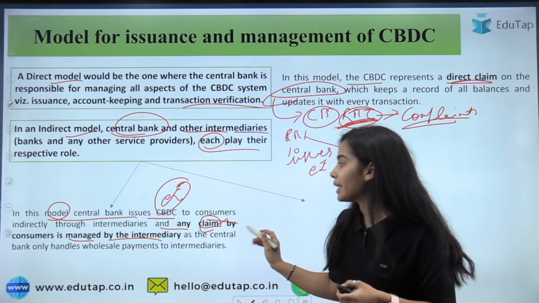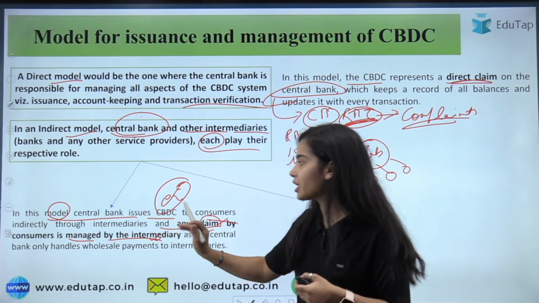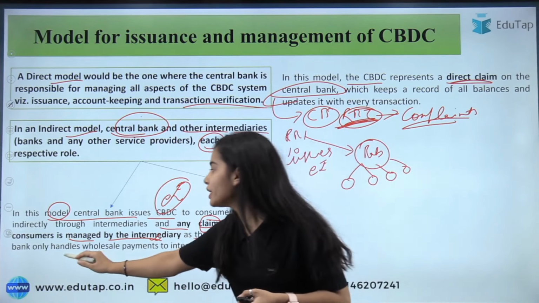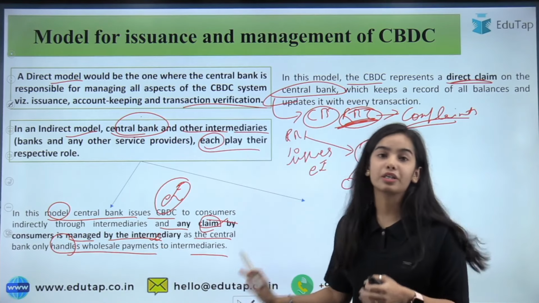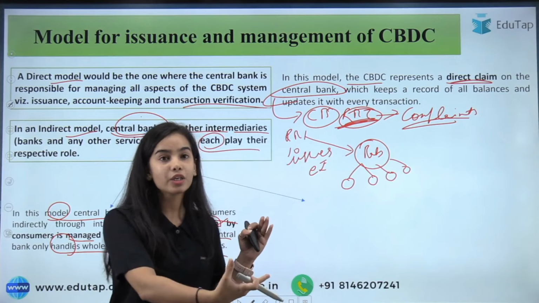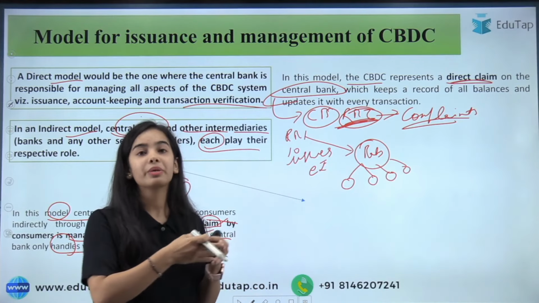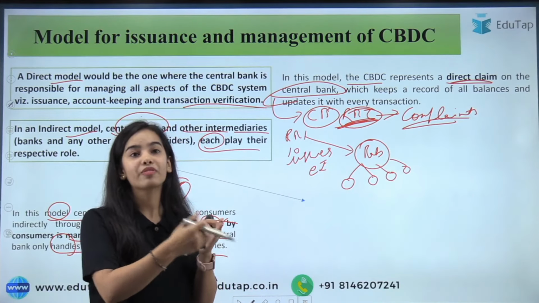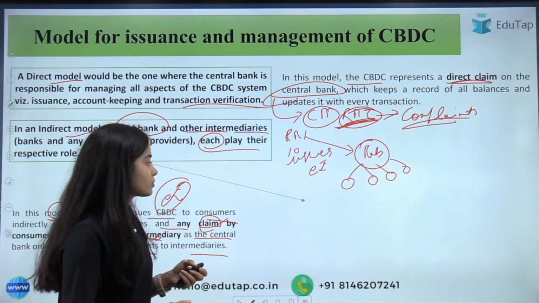So here any complaint has to be raised with the intermediary by the consumers, as the central bank only handles wholesale payments to intermediaries. So the RBI is issuing the e-rupee, it is providing it to the banks or the other intermediaries, and the banks are the ones providing it further down.